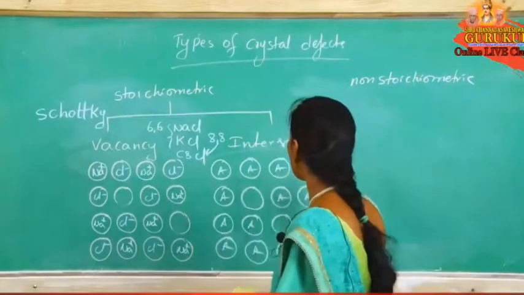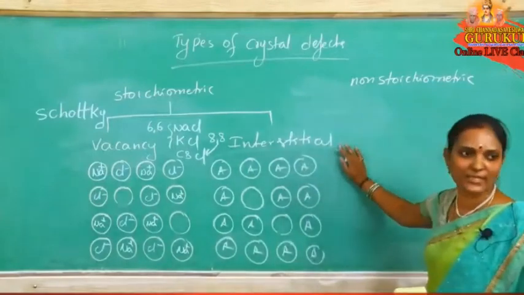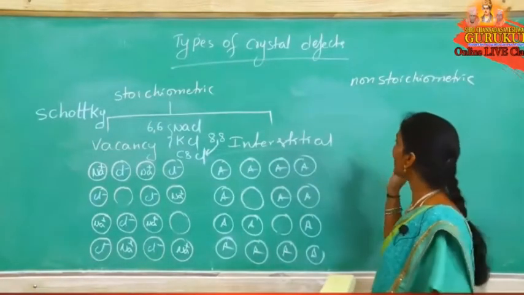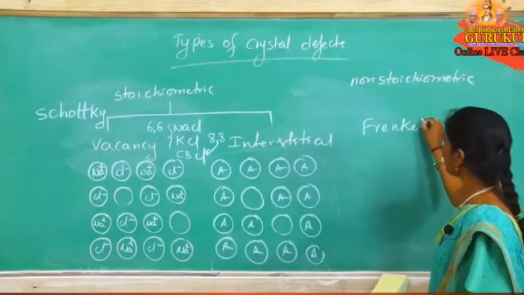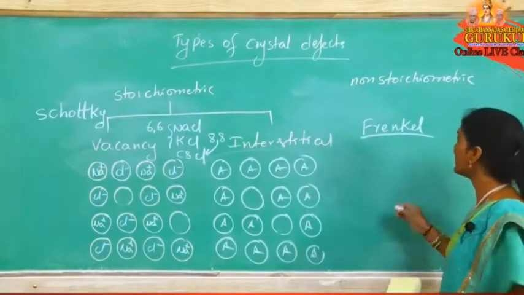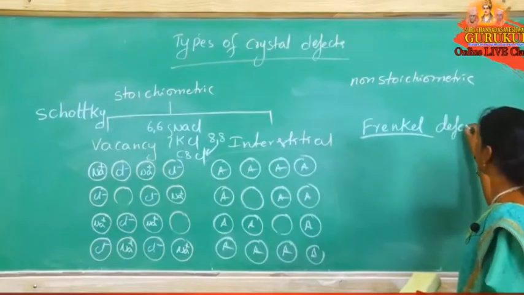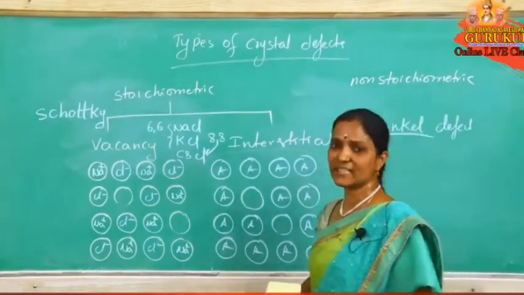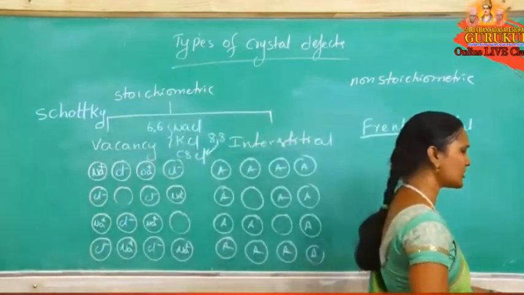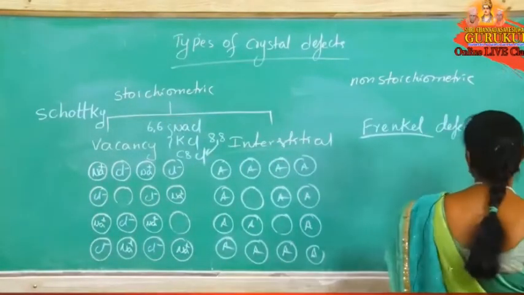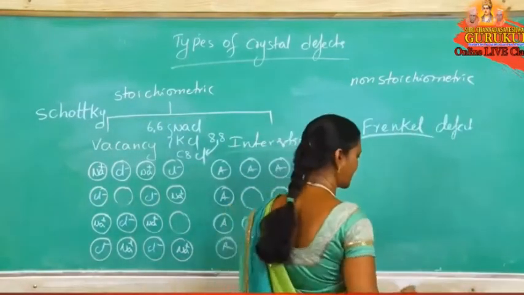Now come to the interstitial defect. In ionic crystals, its other name is the Frenkel defect. What is this interstitial defect or Frenkel defect? For interstitial defect there are two possibilities, but Frenkel defect is one type. So what is this interstitial defect?